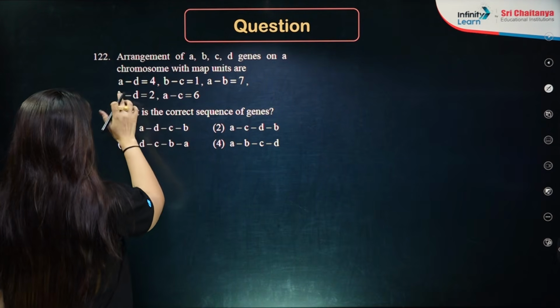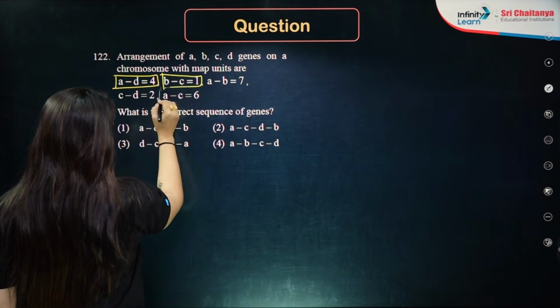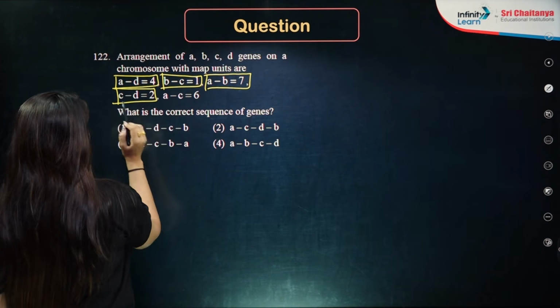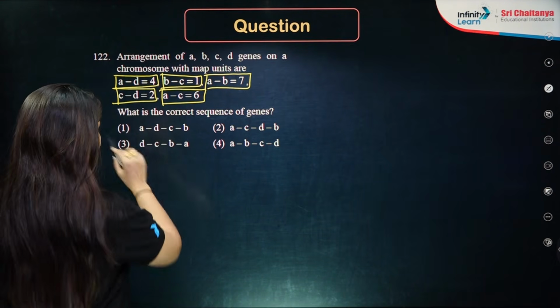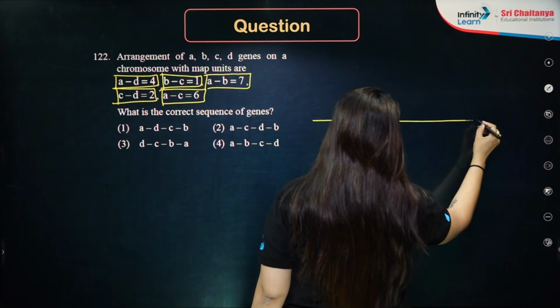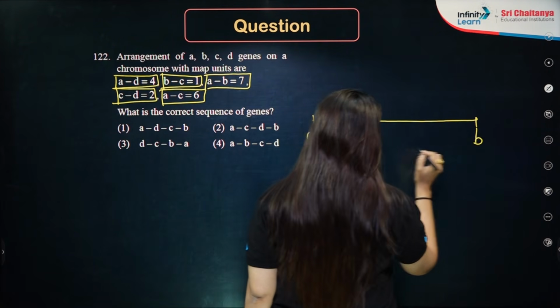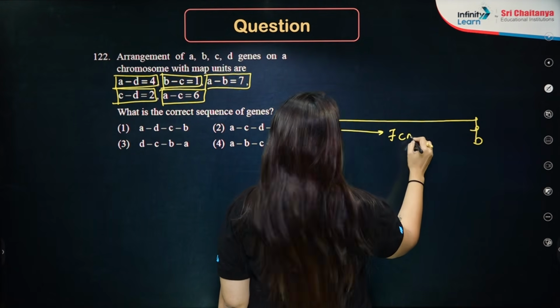Okay, so we have been given A, D 4 centimorgan, B, C 1 centimorgan, A, B 7 centimorgan, C, D 2 centimorgan, and A and C is 6 centimorgan. So the highest value is AB, which is 7 centimorgan. So we're gonna draw it like this. This is A, this is B, and the distance between A and B is my 7 centimorgans.